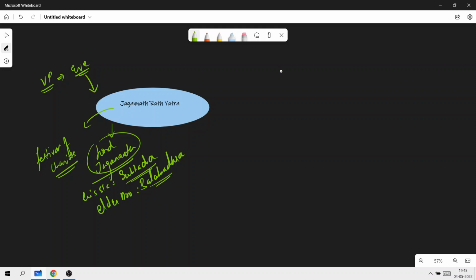The festival basically commemorates Lord Jagannath's annual visit along with his siblings to which temple? To the Gundicha temple. This Gundicha temple is situated where? It is situated in Puri. This entire thing lasts for 9 days, so we can simply say that it is a 9-day long event.